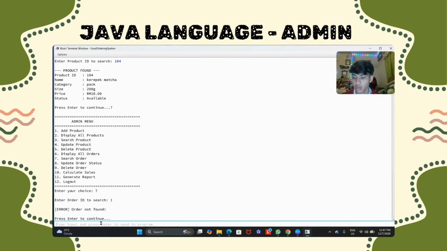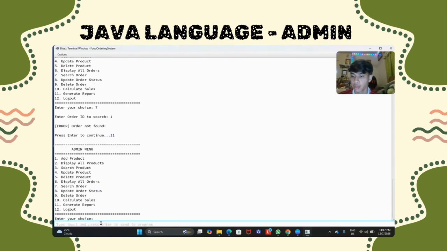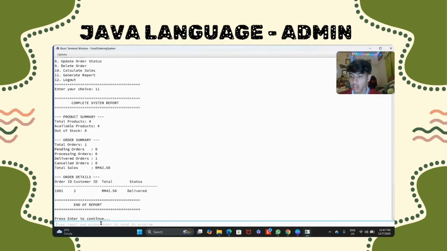And then we continue to generate report by clicking 11. As you can see here, it will display all the complete system report. It will say the product summary, order details, and all the order ID, customer ID, and also total and status.